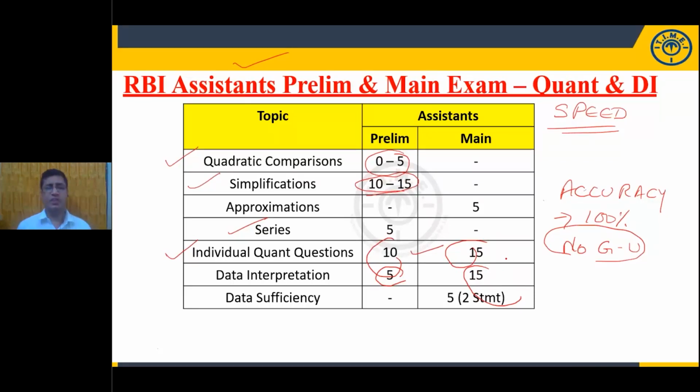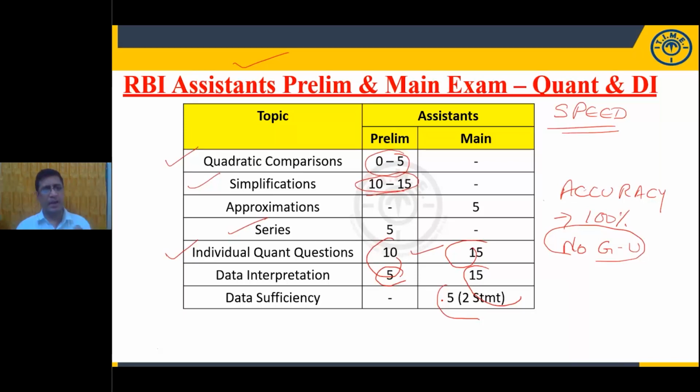Data sufficiency is important for mains examination. Sometimes you may get questions in prelims as well. Here we can expect 5 questions from data sufficiency. If you observe the level of difficulty of data sufficiency, it is easy to moderate, sometimes very easy. So you need not worry about the level of difficulty.